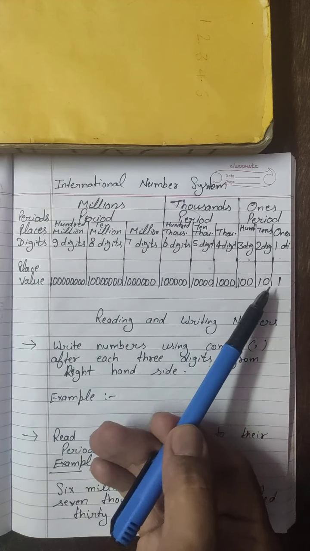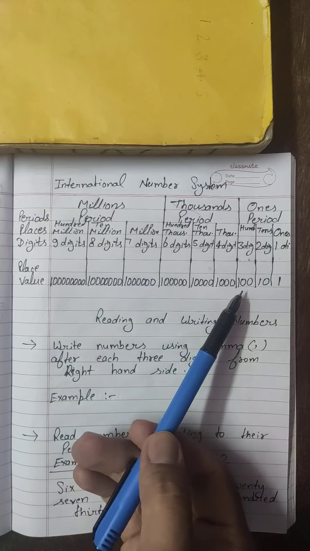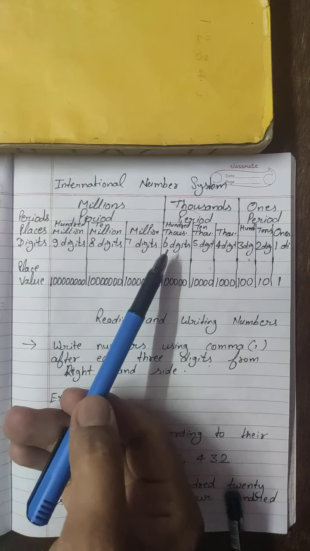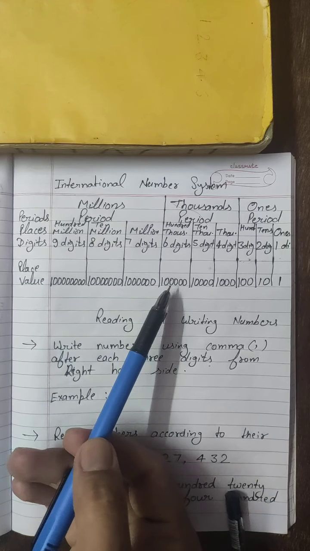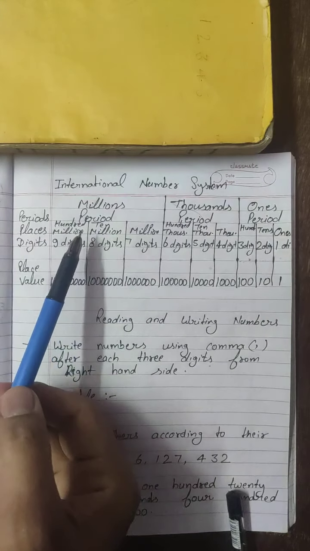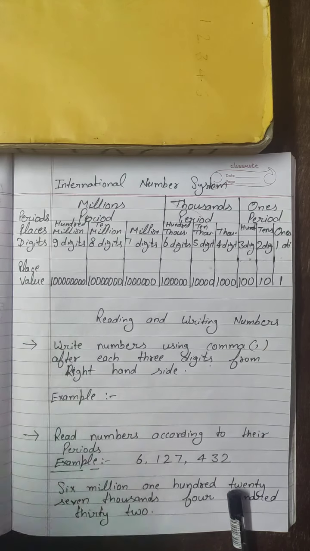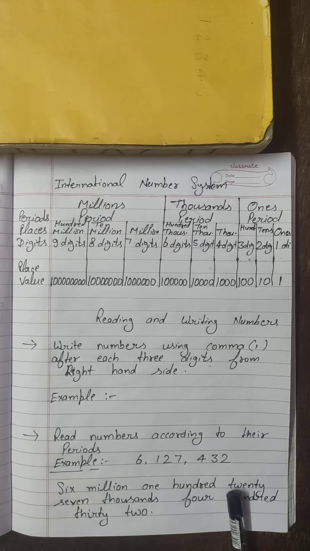In ones, no zero. In 10, 1 zero. In 100, 2 zeros. 1,000, 3 zeros. 10,000, 4 zeros. 100,000, 5 zeros. Million, 6 zeros. 10 million, 7 zeros. 100 million, 8 zeros. Clear? So it is quite easy. I think you can learn it very well.